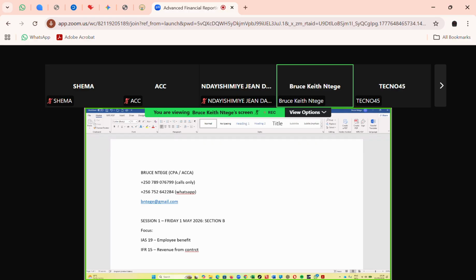Now, at one point, I'm going to change this laptop. I think its keyboard is a mess to me. So revenue from contracts with customers. Of course, I know you're aware of the spelling, so I'll deal with that later. So let me first introduce the standards or the areas that we're going to look at. Then I'm going to change. I'll ask for about 5 minutes to change the laptop I'm using at that point.